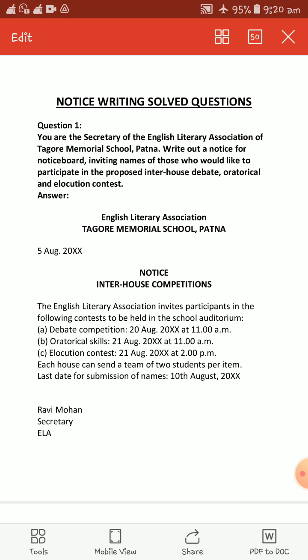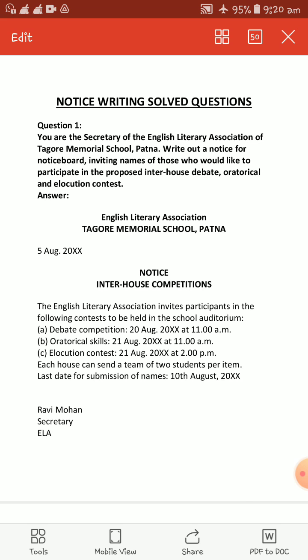Let me discuss now a few solved notice writing examples. See, at the top it is written, notice writing solved examples. I will discuss some of the important questions related with notice writing. There are a lot of questions, but I selected a few. I will discuss these questions right now.